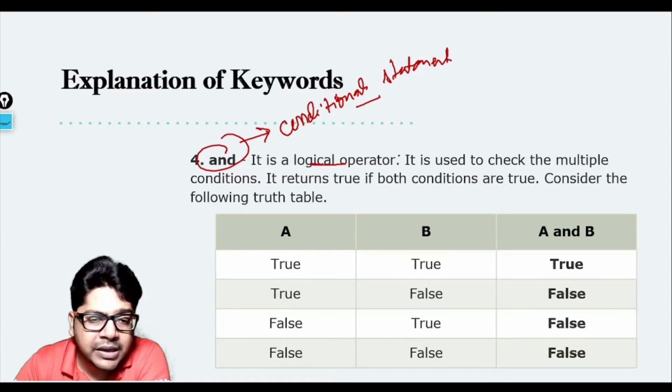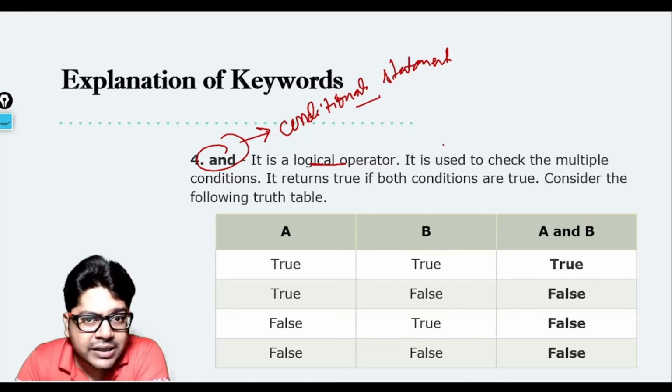So AND basically means when you are combining two conditions. Okay, let us understand how you can combine them. Let us suppose that you want tea and coffee. Okay, you want tea and coffee.